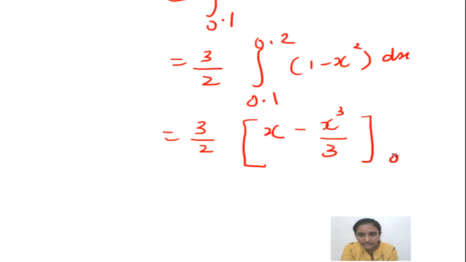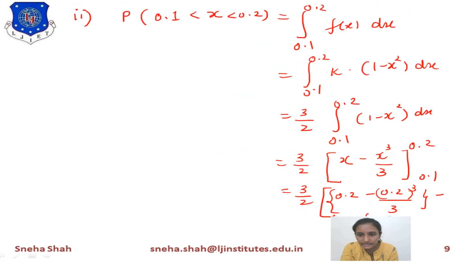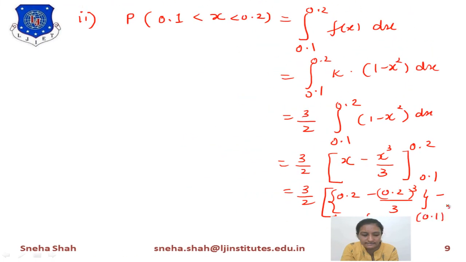And if you simplify this by putting the value of x, first the upper range means 0.2 minus 0.2 cube divided by 3. This term minus the lower value means 0.1 minus 0.1 cube divided by 3. So if you calculate these, then the final answer is 0.41465.